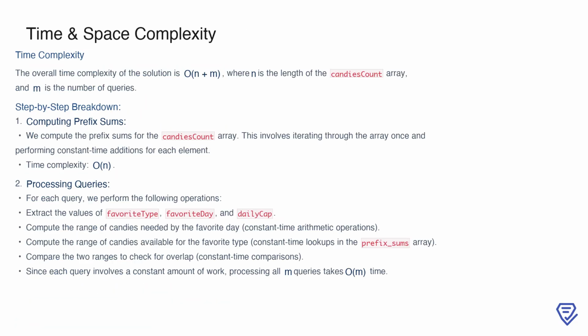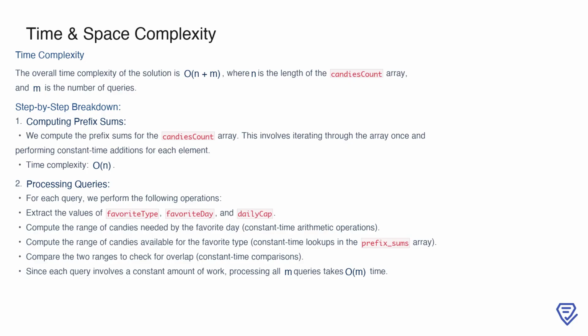The time complexity of our solution is O(n + m), where n is the length of the candies count array, and m is the number of queries. Let's break this down step by step. First, we compute the prefix sums for the candies count array. This involves iterating through the array once and performing a constant time addition for each element, which gives us a time complexity of O(n).